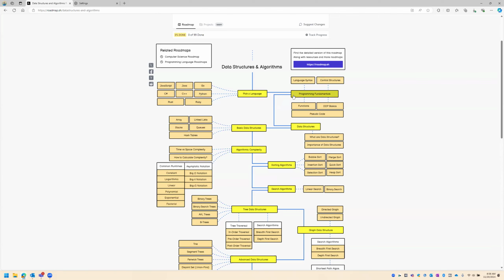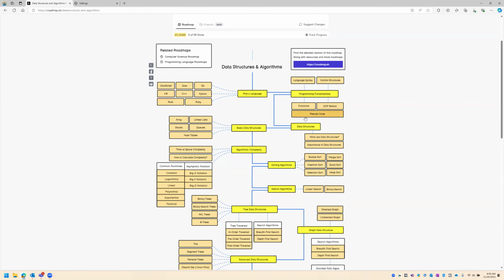Now I can go to the next step, the programming fundamentals. When it comes to the programming fundamentals of Python, we need to learn the language syntax, how functions are defined, how to print something, how to call a function, how to do arithmetic operations, the data types and so on. You need to go through each of the control structures, the logic, the conditions, the pseudocode and stuff. Those are the programming fundamentals specific to this language. You should also get the OOP basics, otherwise it will be a bit hard.